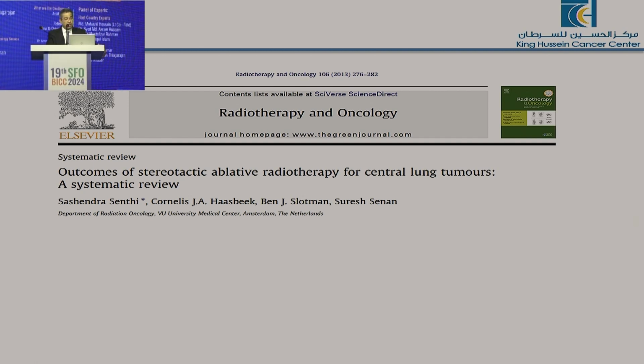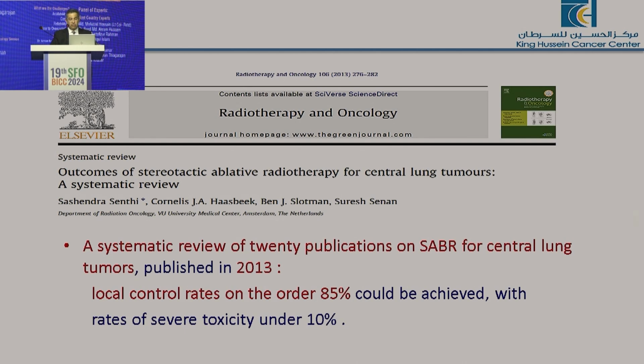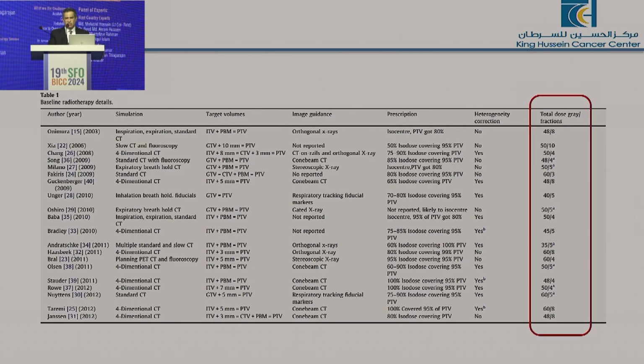This is a publication about the outcome of SBRT for central lung lesions. It's a systematic review of about 20 publications, published in 2023. The local control rate was good, about 85 percent in central and ultracentral lesions, with toxicity less than 10 percent.